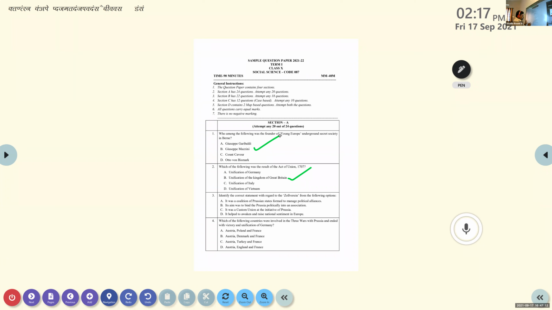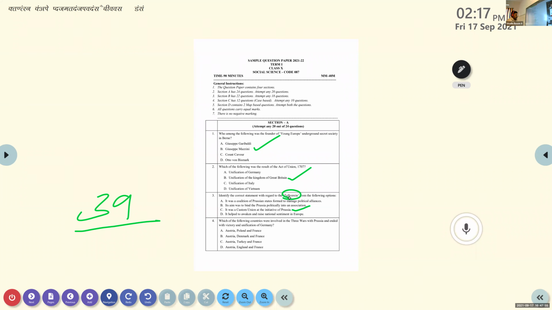It was a customs union at the initiative of Prussia. We know that there were 39 confederations, right or not? To avoid paying taxes at each customs barrier, Prussia made a customs union. The name of that customs union is Zollverein. Clear or not? Your answer is correct, Bhadra. A number of students also said the same answer. Some students made mistakes, which means they did not attend the class or have no connection with the textbook. Number of times I read that particular paragraph and told you to mark that.